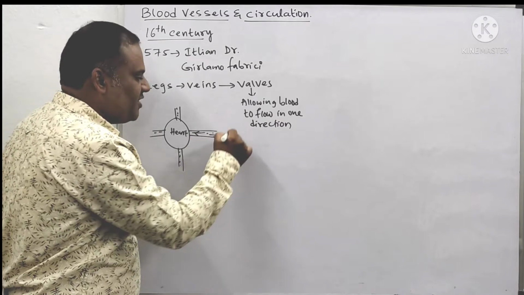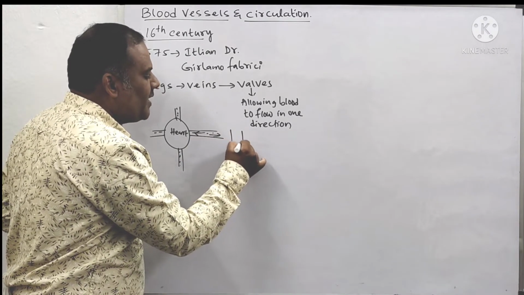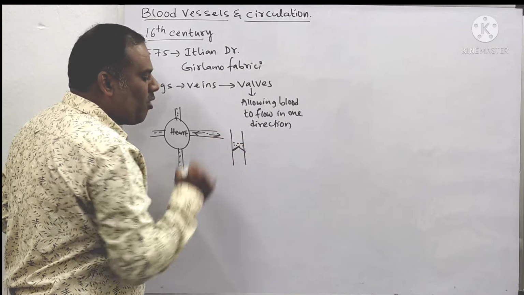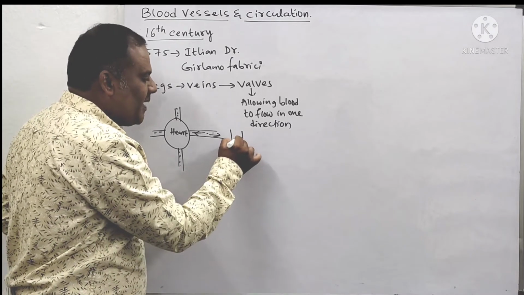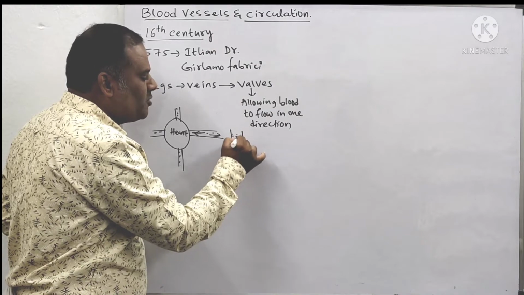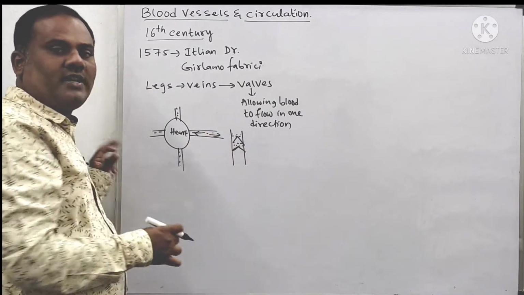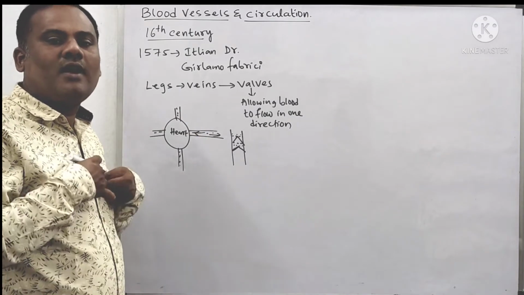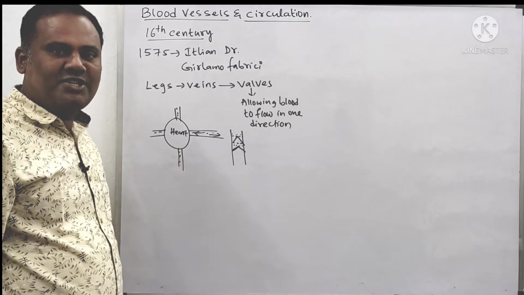To prevent this situation, for example, this is a vein, means for example, the blood has come up to here, means here up to here the walls have been blocked. The walls get blocked here. And then this blood will move up to here in this direction, then here the walls will be moved like this, closed like this. So therefore what happens, as the walls are closing, the blood is flowing in the onward direction itself, that is towards the heart but not towards the back side, that is against the gravitational force.